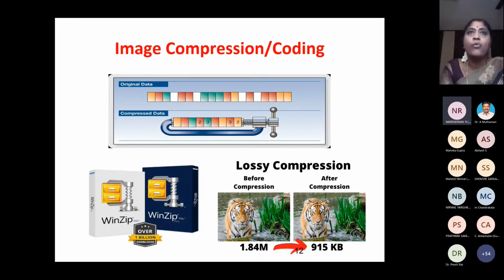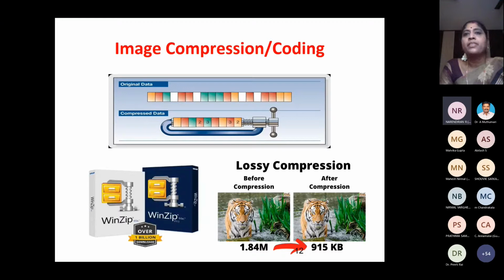In the first figure, we can see white color blocks. Okay, white color blocks are redundant data that I am trying to remove, and I am trying to code the data. See, when I have got 2 blocks, I put 2. I have got 3 green blocks, I put 3. We call this coding. Okay, I'm trying to code the data, compress the data. I'm going to send it through the internet.